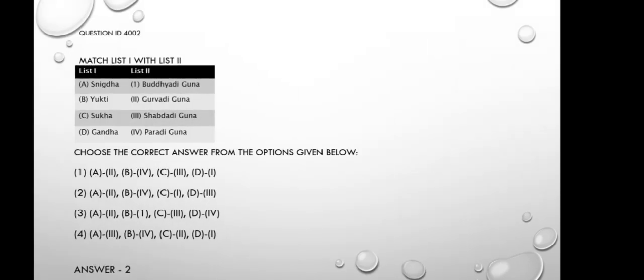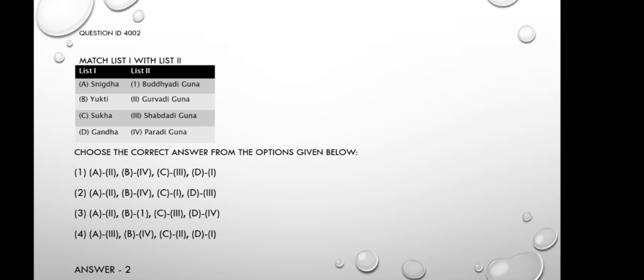Going to next question. Question number 2, match list 1 with list 2. List 1: Snigdha, Yukti, Sukha, Gandha. List 2: Buddhyadiguna, Gurvadiguna, Shabdadiguna, Paradiguna. We had to identify the guna and its corresponding sub-classification.